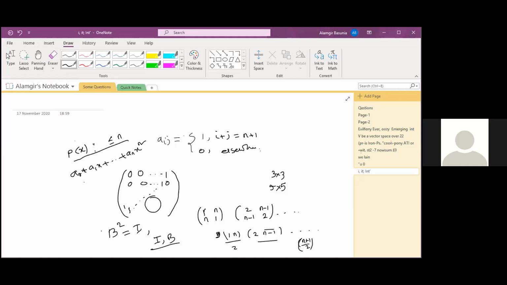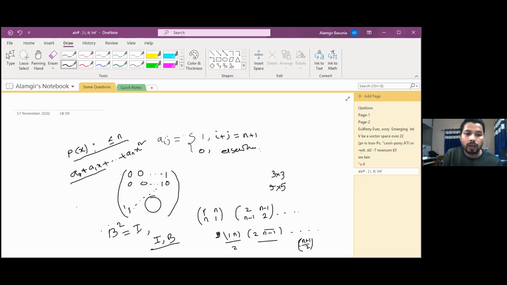In that case, instead of x we write b. Since b square is equal to I, that means we get a0I plus a1b.